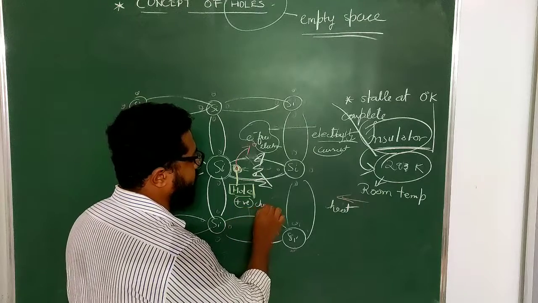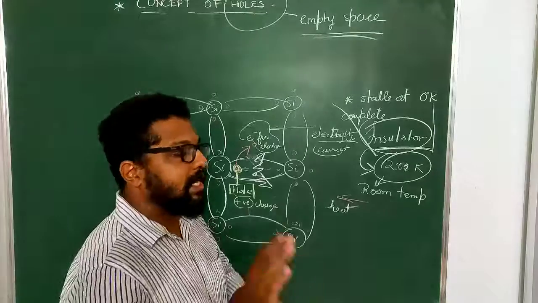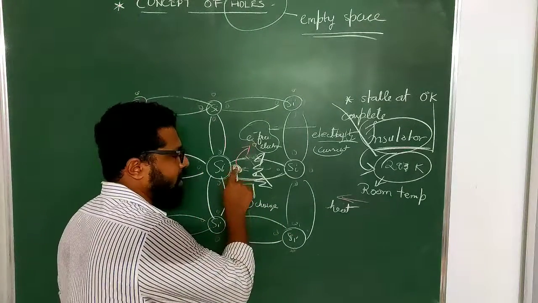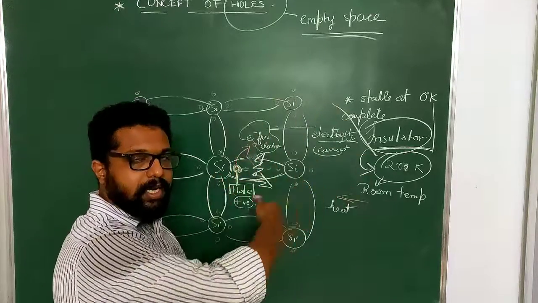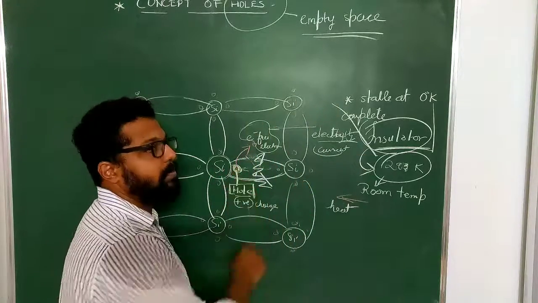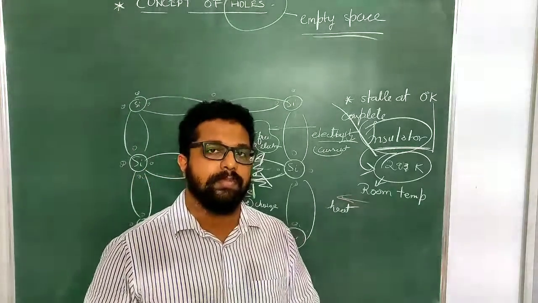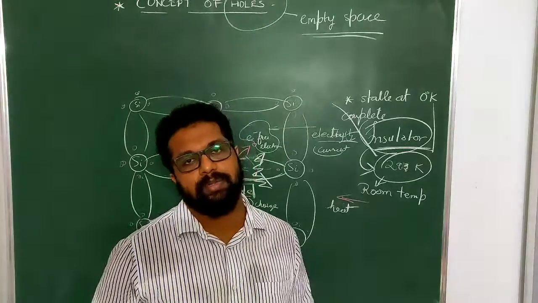It behaves like a positive charge. It doesn't mean that it has a mass or whatever it is. It is just an empty space. But the charge left by that electron over here, since the negative is taken out, the negative has run away, it becomes a positive empty space. So this positive empty space created by the breaking of a covalent bond is nothing but holes.